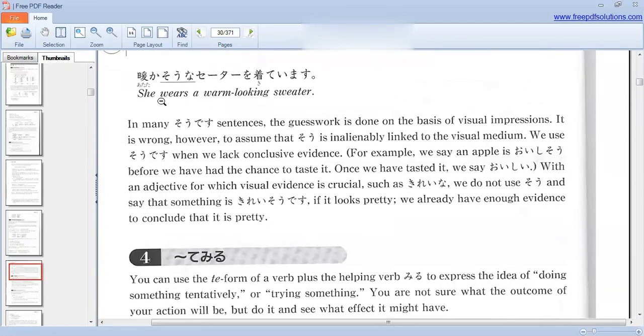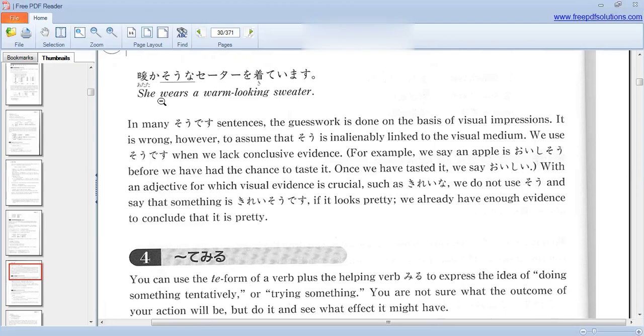In many sou desu sentences, the guesswork is done on the basis of visual impressions. It is wrong, however, to assume that sou is inalienably linked to the visual medium. We use sou desu when we lack conclusive evidence. For example, we say an apple is oishisou before we have the chance to taste it. Once we have tasted it, we say oishii.